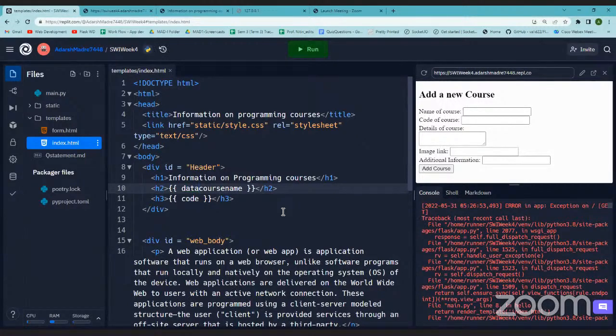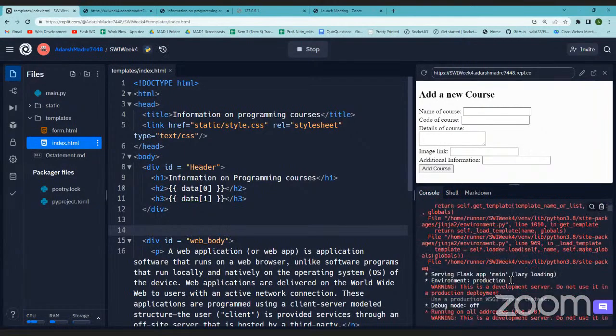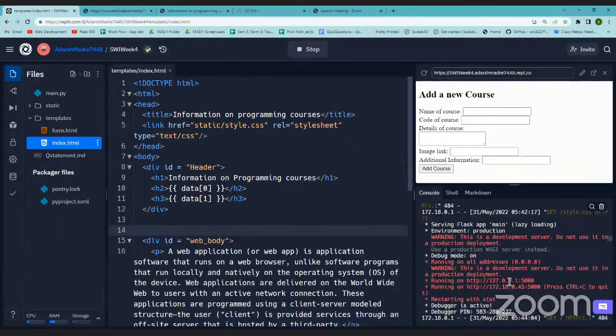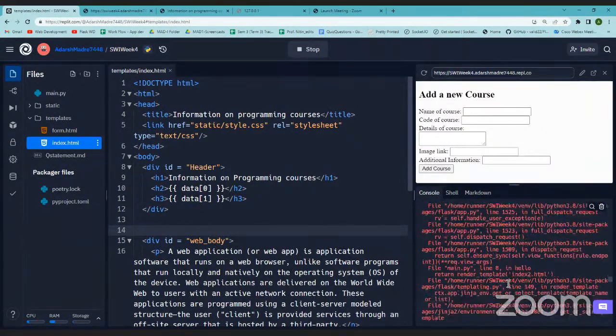Since it is a list, I can use indexing. Let's see if this comes. So let's run it. Is there any error?